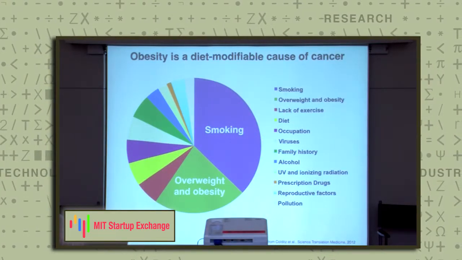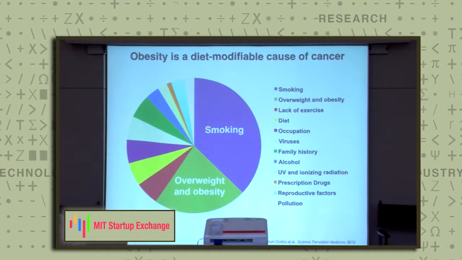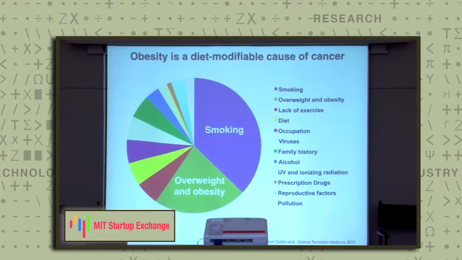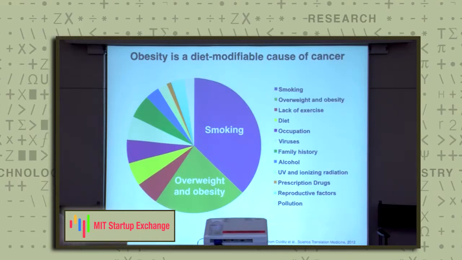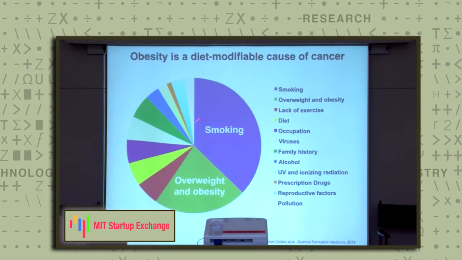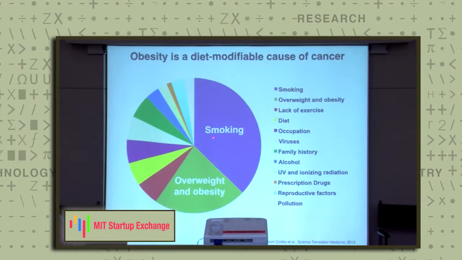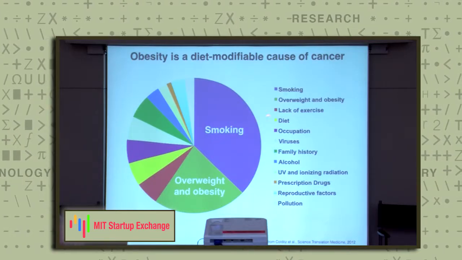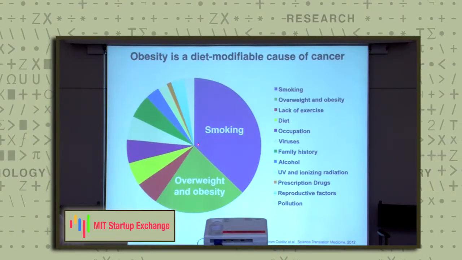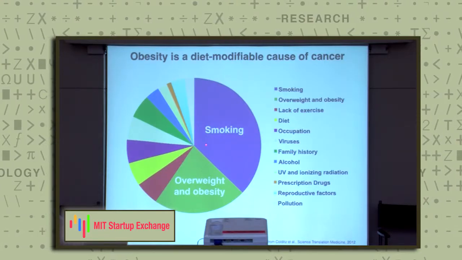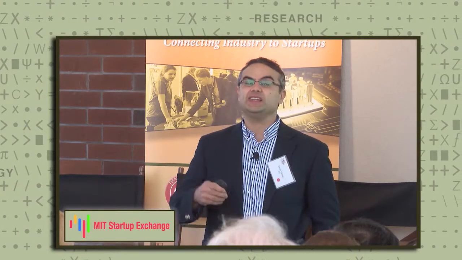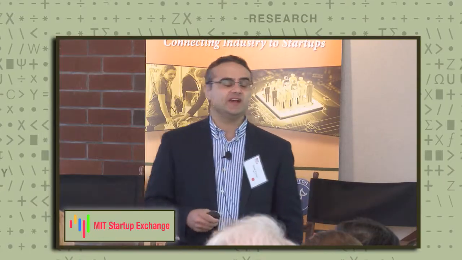So now I'm going to switch gears a little bit and talk about obesity. So obesity is a diet modifiable cause of cancer. And it only ranks second to smoking, which is the leading cause of cancer, particularly lung cancer and potentially pancreatic cancer. But in the Western world, particularly in the United States, the incidence of smoking is starting to decrease, whereas obesity and the overweight condition is starting to increase. And it's estimated that by the year 2030, obesity will become the leading modifiable cause of cancer.